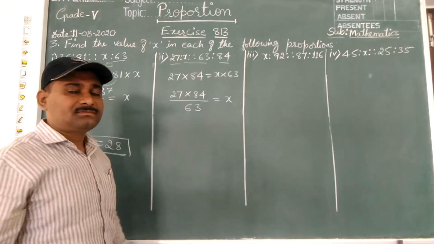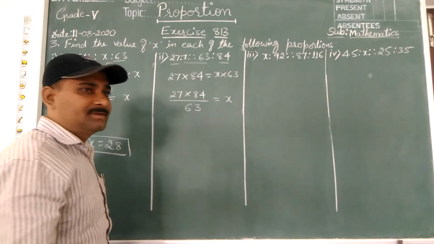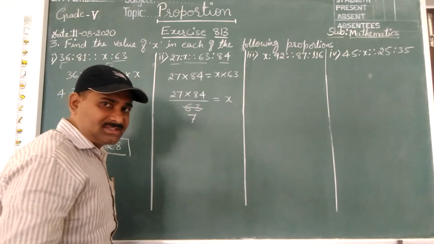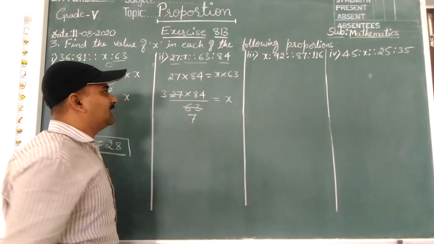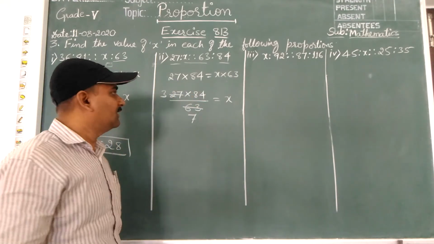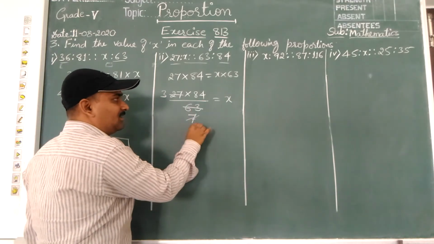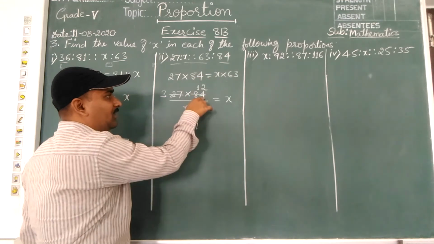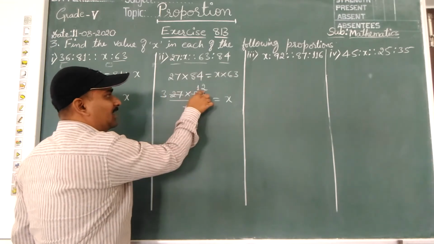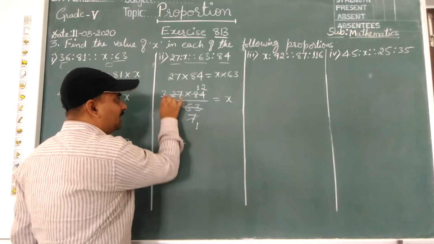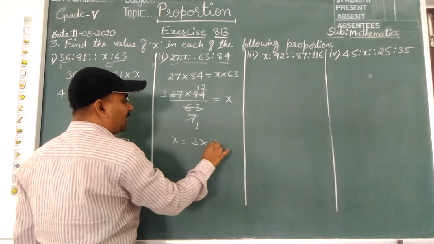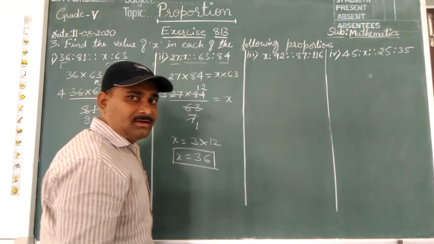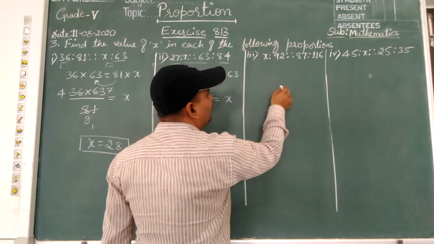So children, now cancel this. 9 sevens are 63, 9 threes are 27. 7 ones are 7, 7 twos are 14. So 3 into 12 is left. Only which numbers are left? 3 into 12, that is 36. Right. Find out this x value.